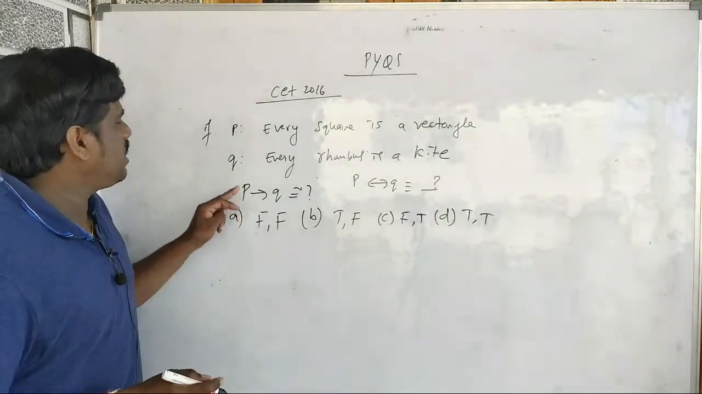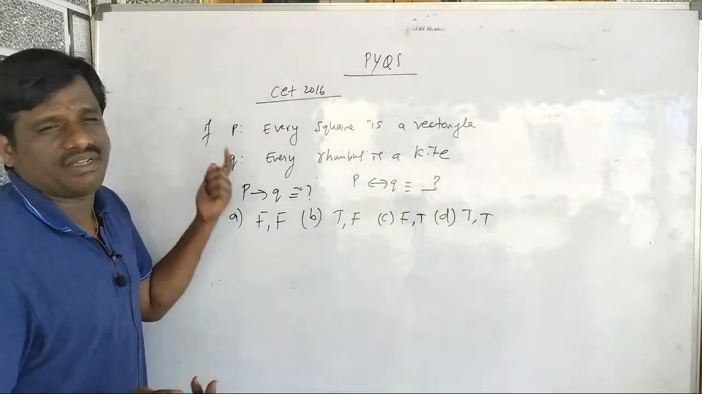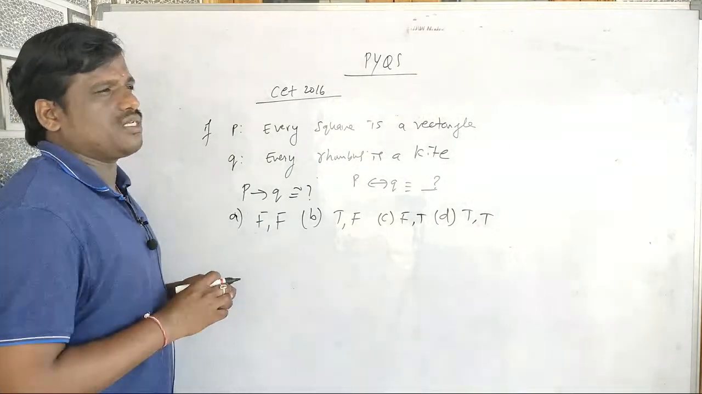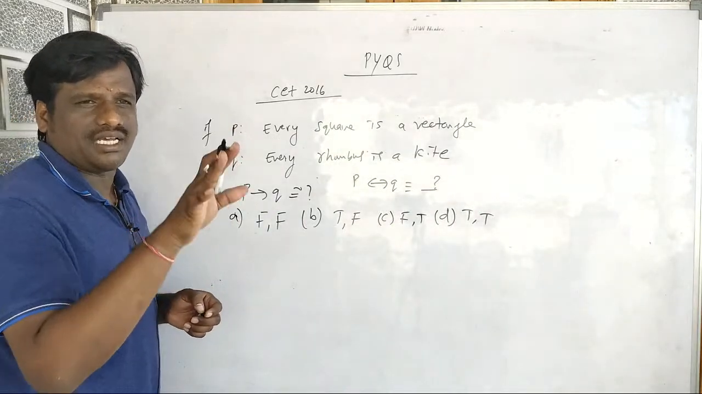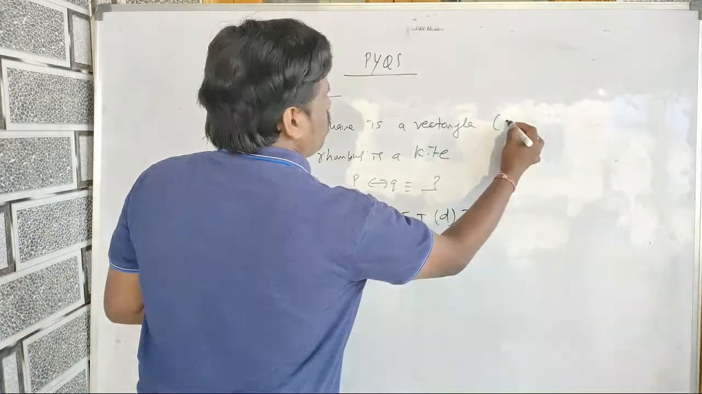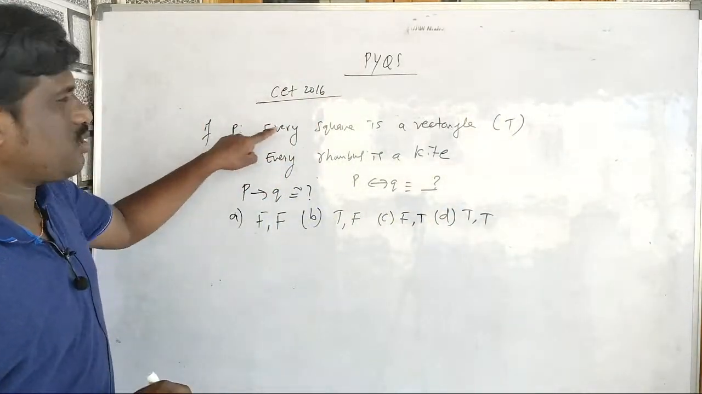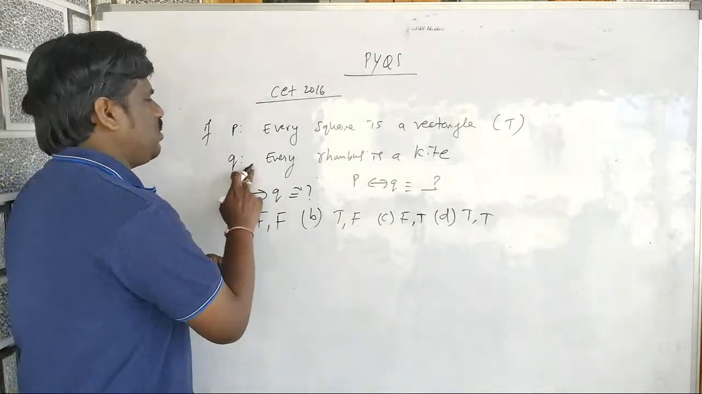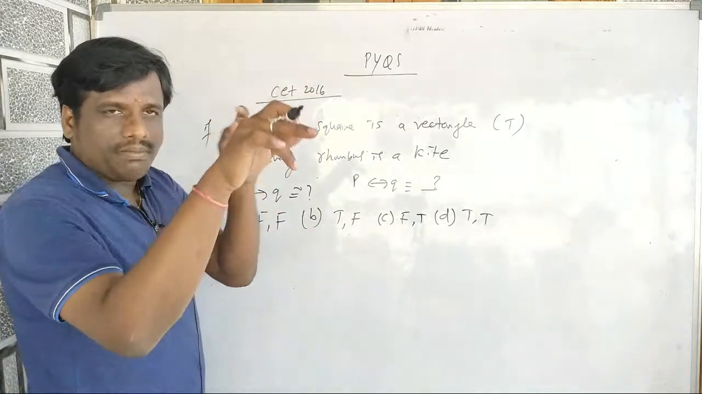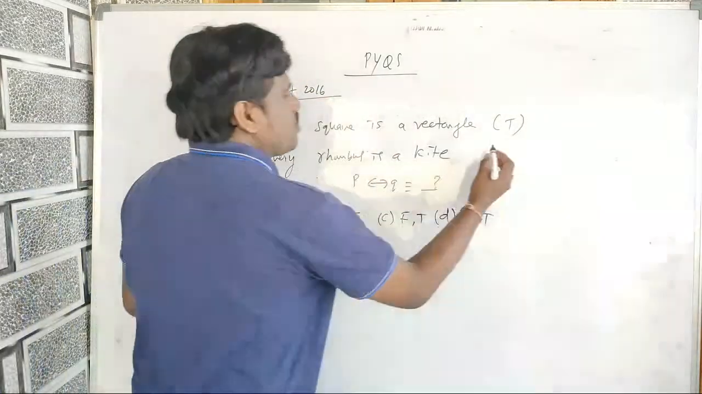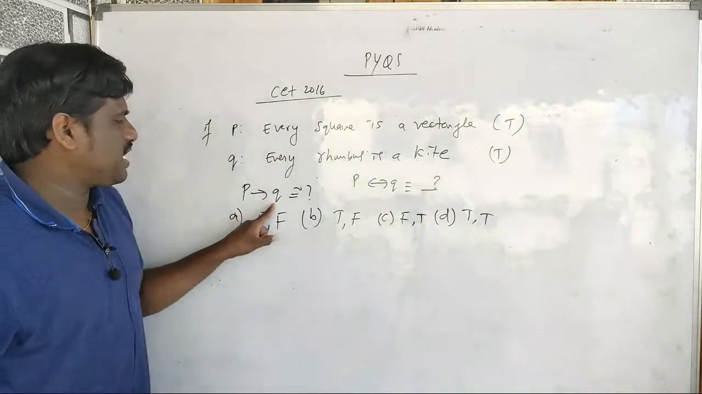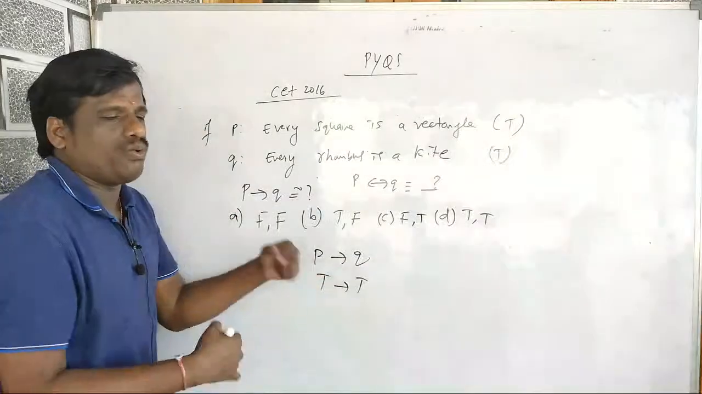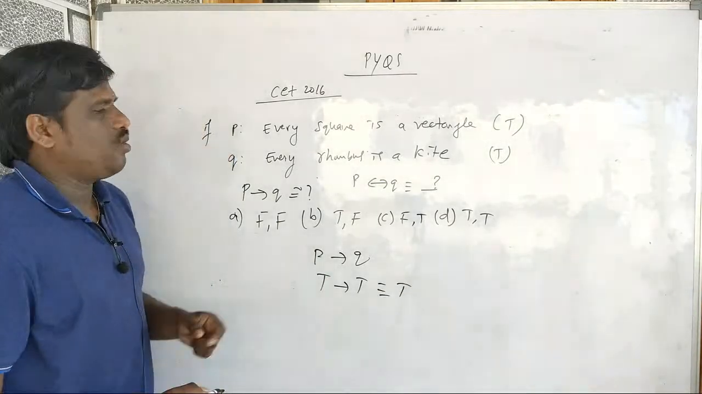That's it. Now, every square is a rectangle. Everyone knows that; this is a basic concept of geometry. Every square is a rectangle because a square has 90 degrees, and a rectangle also has. So it is a true statement. P is true. We have to write the truth values of the individual statements. Q is: every rhombus is a kite. Yes, every rhombus looks like a kite, so it is also a true statement. Now you have the implication: P implies Q, true implies true. What do I get? True.